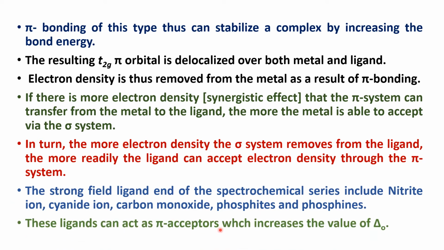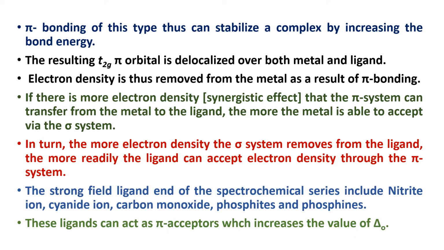Once they donate electrons to the metal, the metal is already electron rich, so for the stability of the ion, it donates the electrons back to the ligand. So the ligand acts as a pi accepting or electron accepting ligand through the pi system. These types of ligands are known as pi acceptors, which increase the value of Δo.